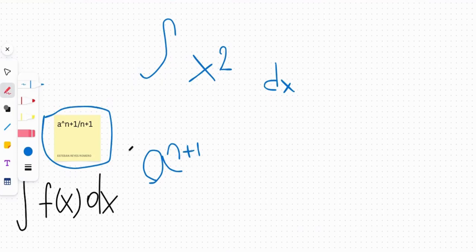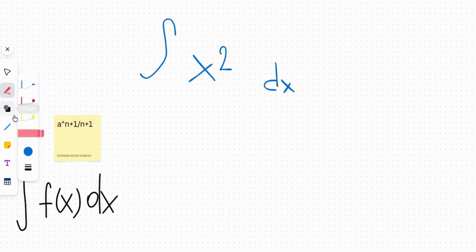We don't multiply the front. We actually divide this by whatever number we get up here. So this would be n plus 1, which it states here: a to the power of n plus 1, divided by n plus 1. You might get a little confused on this part, but it just means this, basically.